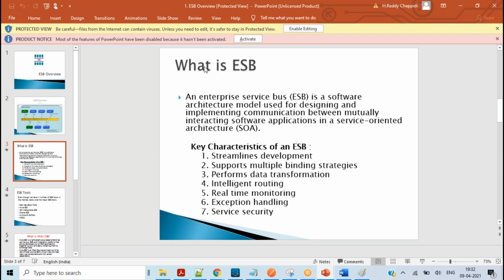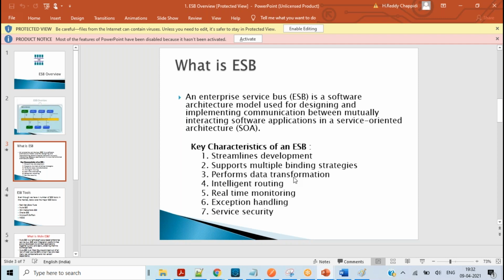Key characteristics of ESB. By using the ESB, we can do seamless development. That means without any interruption, we can develop the applications in the middle layer, give that application to a number of users, and they can consume it and start integrating with the backend systems. It supports multiple binding strategies, which means the backend system is giving data in one format, and the front end system requires a different format. That can be handled by using the ESB.